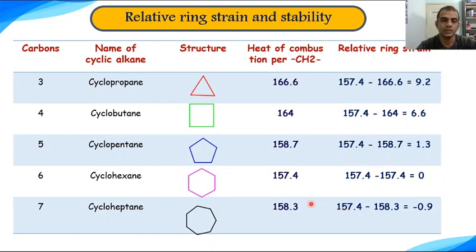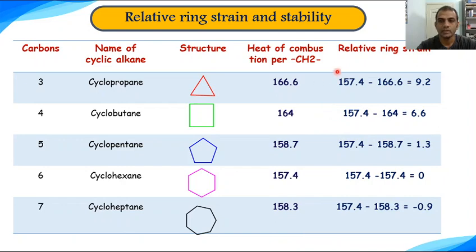So if you look again at the same cycloalkanes, the heat of combustion per CH2 for these cycloalkanes is given here. This is practical data. For cyclopropane it is 166.6, for cyclobutane it is 164, for cyclopentane it is 158.7, for cyclohexane it is 157.4, which is the ideal value, and for cycloheptane it is 158.3, and so on.